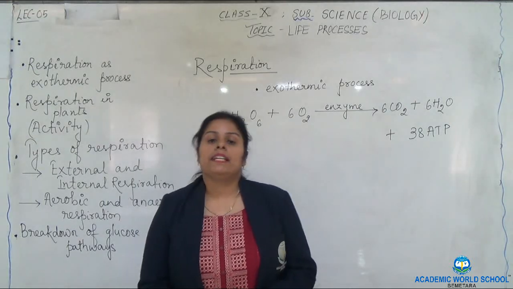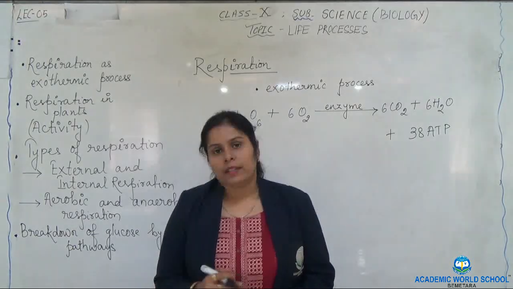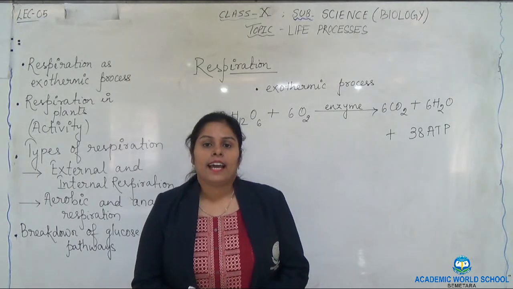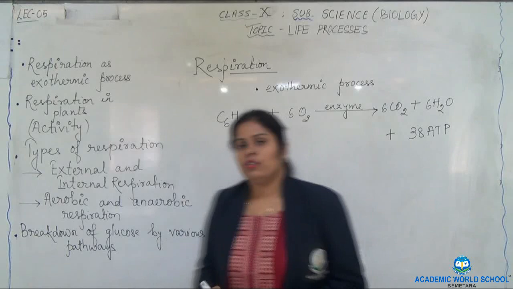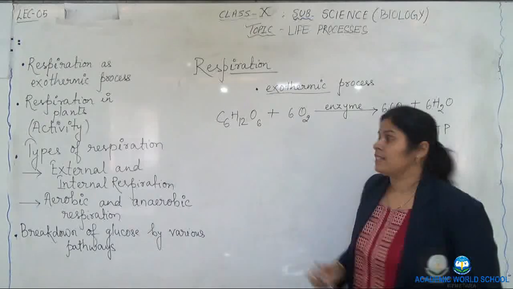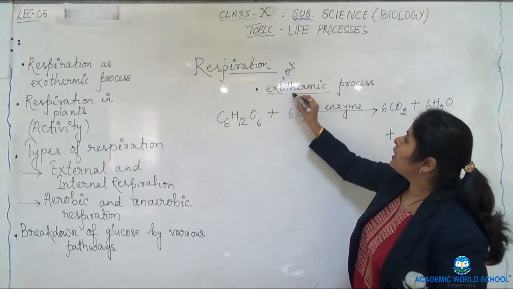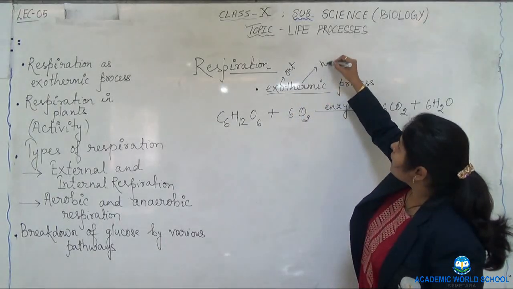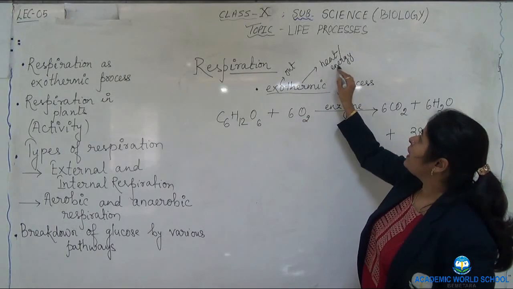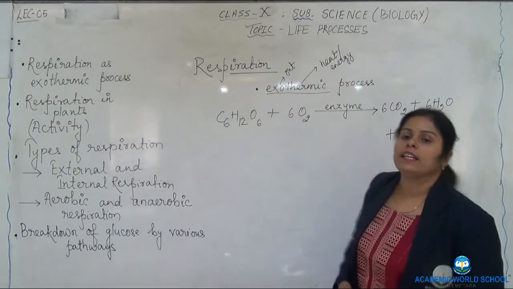Aerobic respiration means where oxygen is used to break down glucose, it liberates 38 ATP. So when energy is liberated, we consider this kind of process as an exothermic process. So see here, we consider respiration as an exothermic process. What do you understand by the word? Exo means out and thermic is associated with heat or energy. When heat or energy is liberated out, we consider it an exothermic reaction.